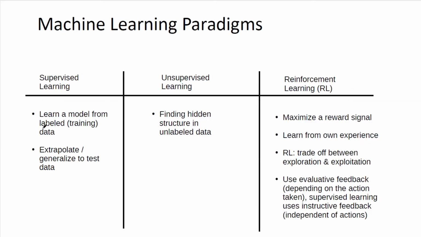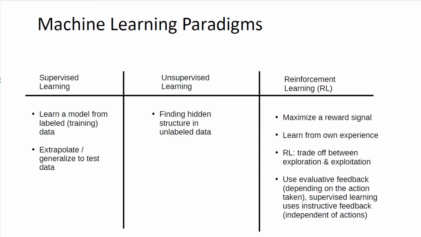In general, there are 3 different machine learning paradigms: supervised learning, unsupervised learning, and reinforcement learning. In supervised learning, you learn a model from labeled training data. Then you can use your machine learning model to extrapolate or generalize to test data, or to find optimal strategies. The second paradigm, unsupervised learning, will not be used here because we are not dealing with unlabeled data. But the third one, reinforcement learning, will be used.